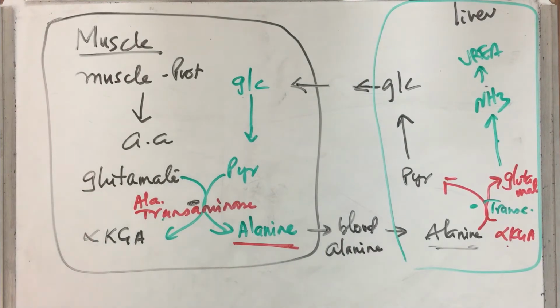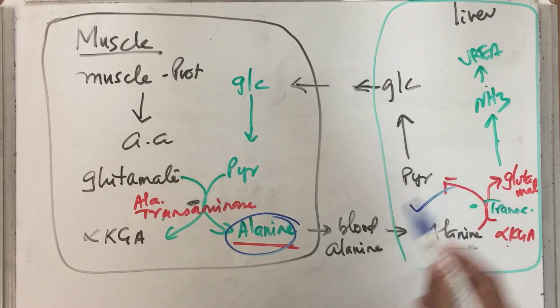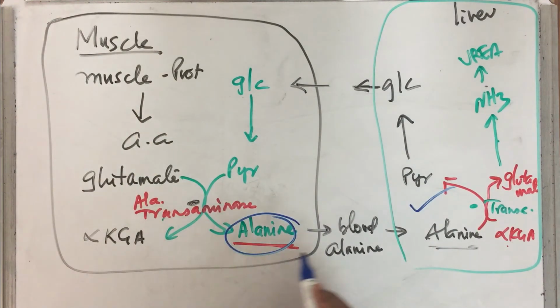Several things are happening. Number one, it has transferred the alanine to the location where gluconeogenesis must occur. Second, you know that ammonia, which is harmful, which is produced in muscle, is transported very safely to liver for the urea cycle.